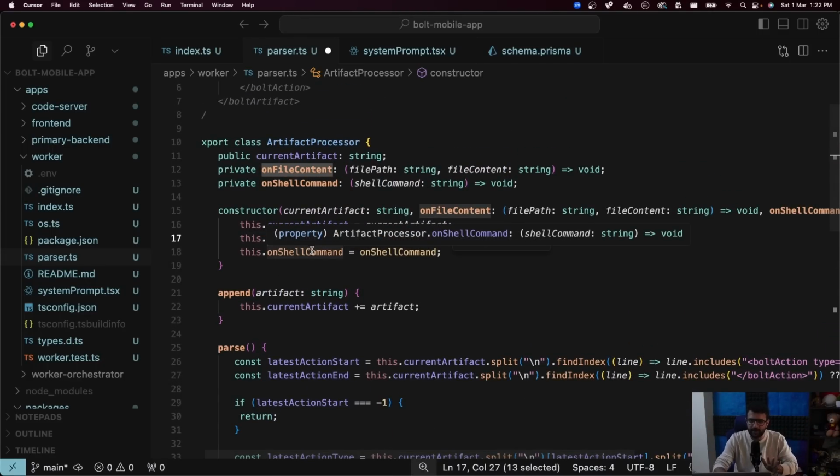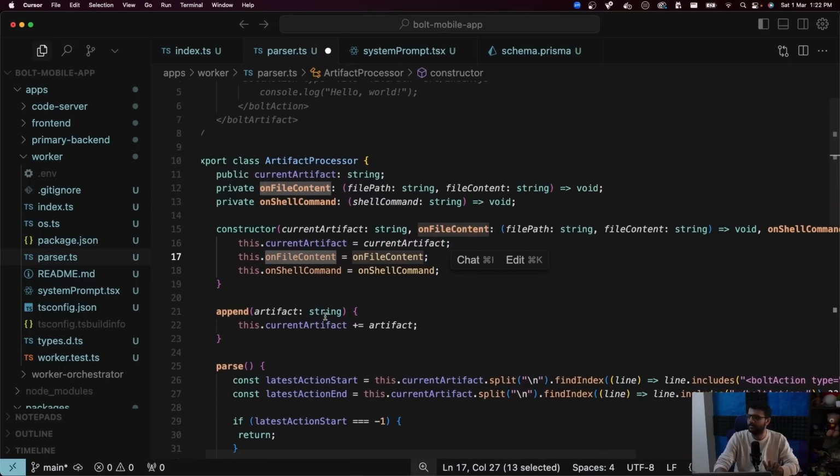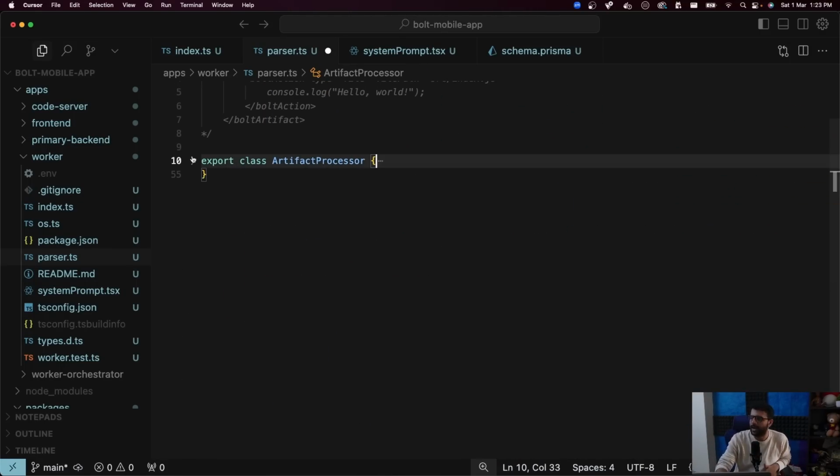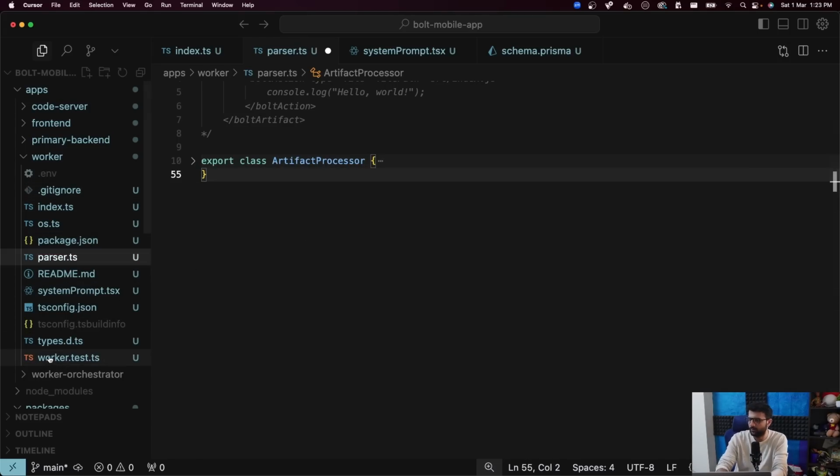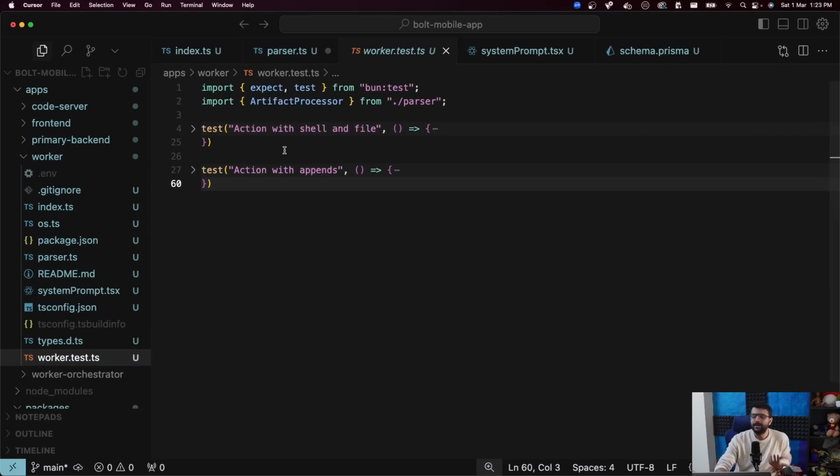I know it's very hard to digest, and I have written it so I understand it. I'm sure you don't. So feel free to take it as a black box and just focus on the test. That is, it is running somehow, but we don't know how it is running, though it is definitely running. How? Because I've written some tests for it. Could have sworn I wrote tests. Where did they go? Oh, there you go. Worker.test.ts. So I've written 2 tests just to make sure it does work, because even I didn't know, I had written it by picking things at random. It was working for some cases, not working for other cases. So I just wrote tests for it to make sure it works as expected.